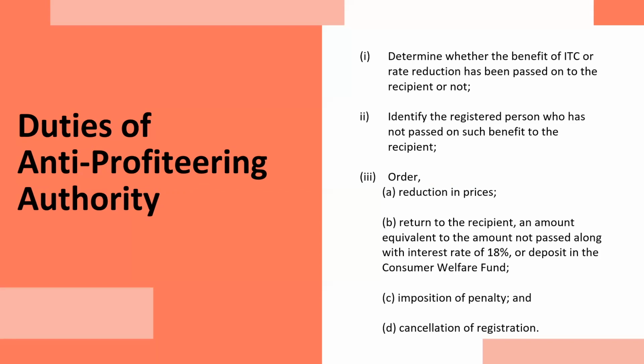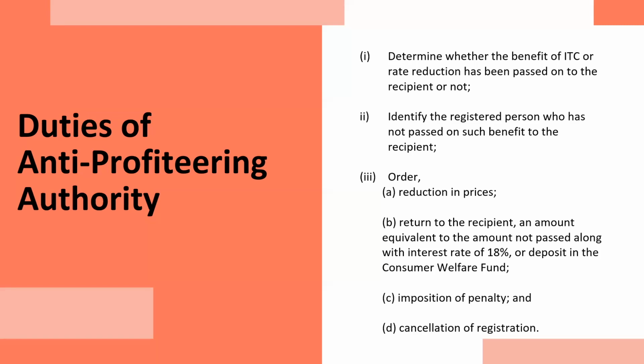If they have found out there is some person who has not done so, then they have to pass an order to that person, to the registered person, to the supplier, to reduce the prices and to return to the recipient an amount equivalent to the amount of benefit along with the interest rate from the date of collection of higher amount till the date of return of such amount or recovery of the amount not returned.